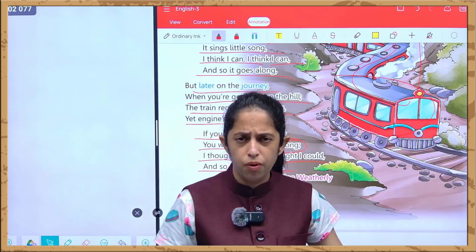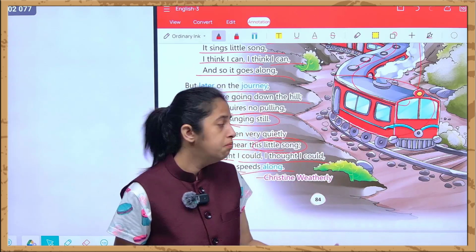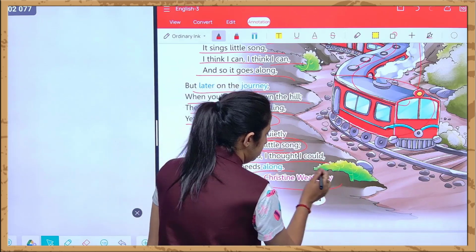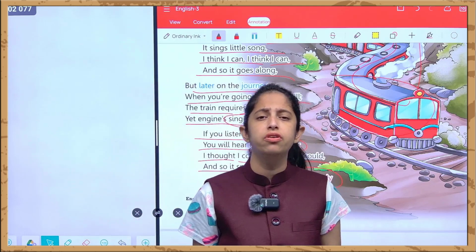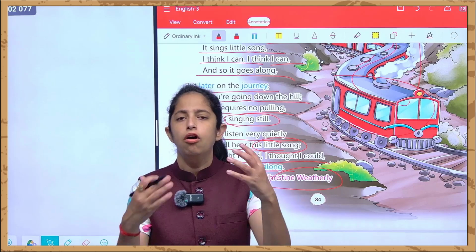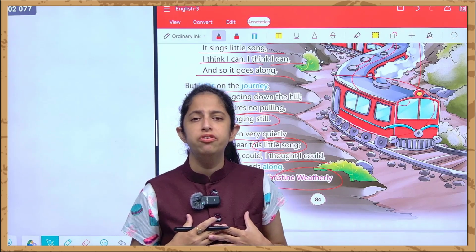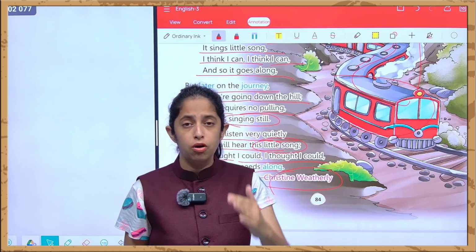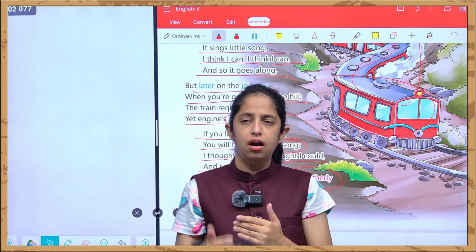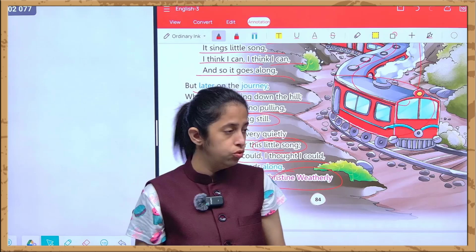So this poem is basically very beautifully written by the poetess Christine Weatherly. She is trying to give a beautiful example of human beings with the train. Like human beings, we fear to move up, because going up in our career requires a lot of courage and a lot of effort that we have to do.